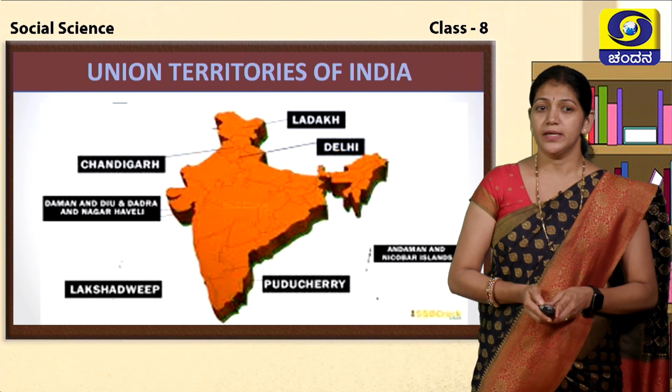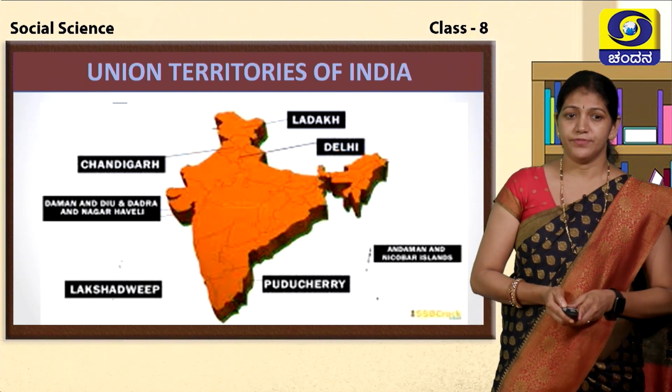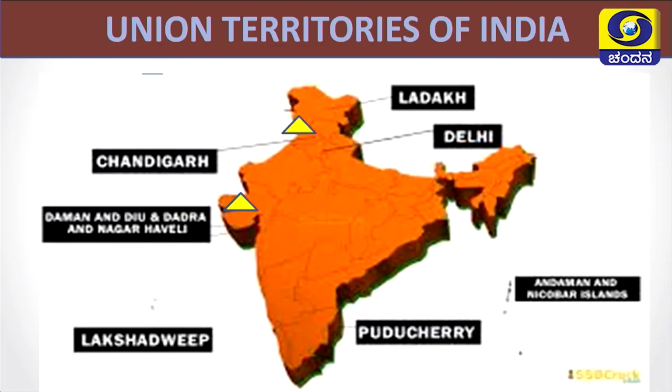Where are the Union Territories? First one is Chandigarh, Diu and Daman, Pondicherry, Dadra and Nagar Haveli, Lakshadweep Island, Andaman and Nicobar Islands, Delhi and Ladakh. These are the Union Territories of India.